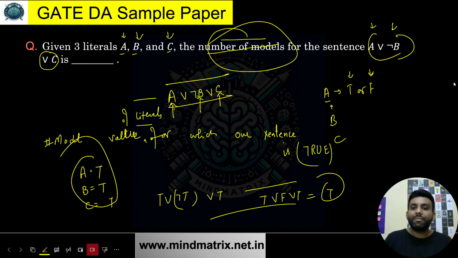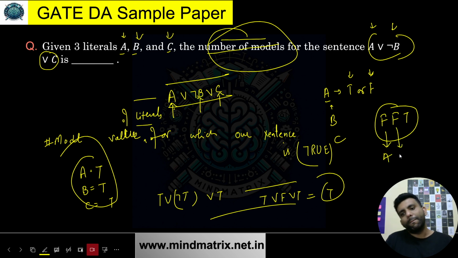Another model can be, if I say false, false, true. Let's suppose this. That means the value of A is false, the value of B is false, and the value of C is true. If I consider that, for that also this comes out to be true. That means this is also a model. So what will be the number of models? For whatever values we can have, if my final truth value comes out to be true, that is going to be my model.